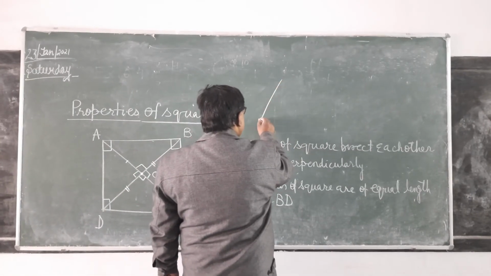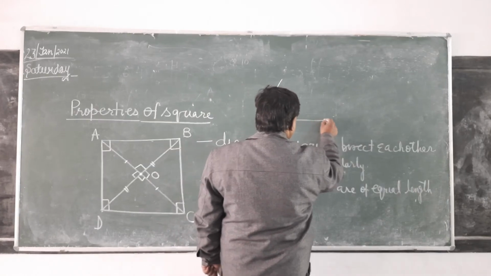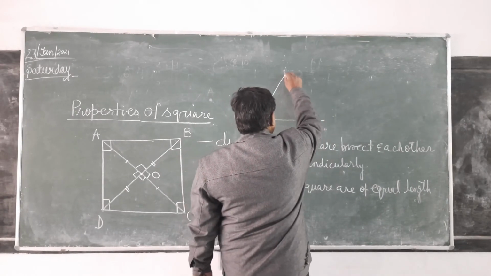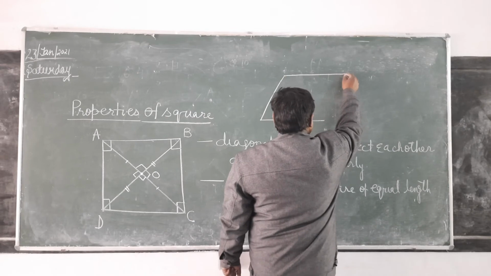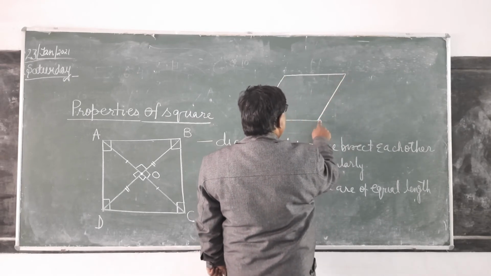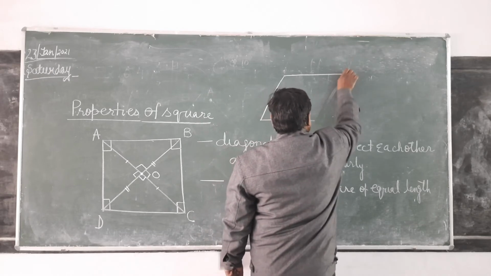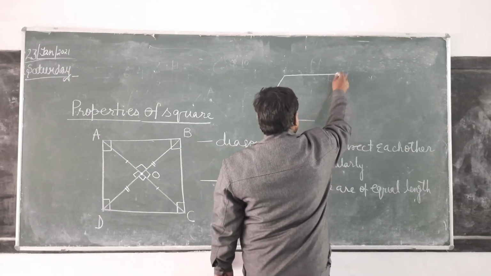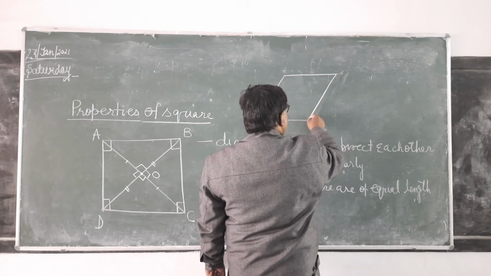Now see here. Here if you see the rhombus, what is the difference between the rhombus and the square? Here diagonals are not equal. Yes, very good.